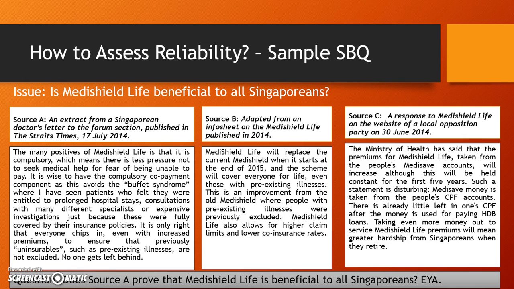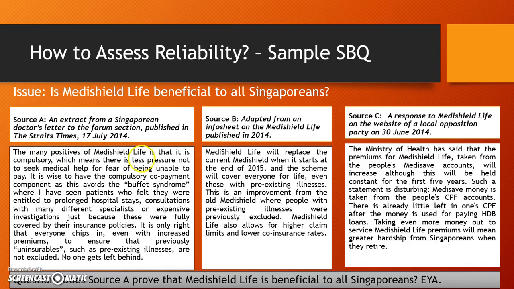First thing, this is a sample SBQ question that we're looking at. Basically, the issue is: is MediShield Life beneficial to all Singaporeans? Now, the issue here is what you see bolded above all your sources in your exam paper. What it does is help you understand all these sources that are given to you. In your exams there are so many sources, so how do you know what they're all talking about? Basically, all sources discuss one question, and that is the issue. So for these three sources, the issue discussed is this: is MediShield Life beneficial to all Singaporeans?